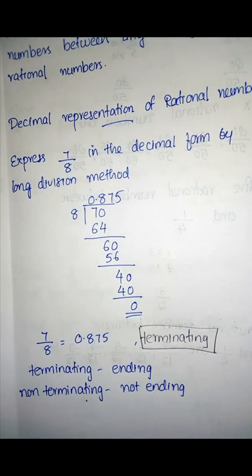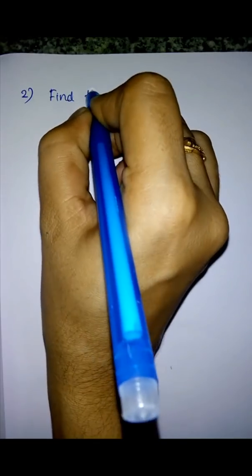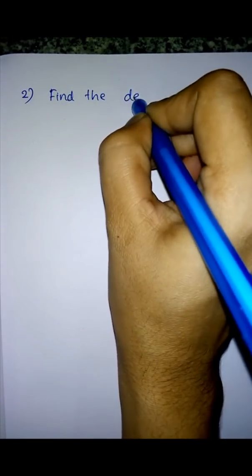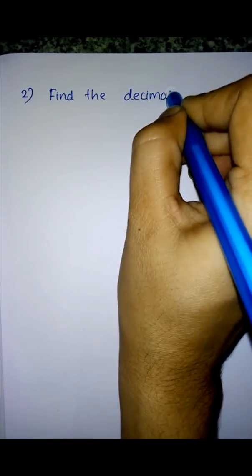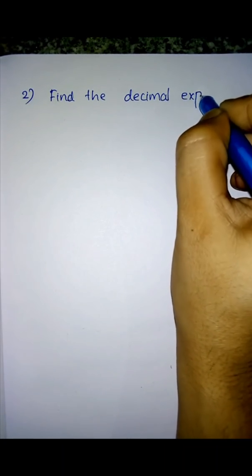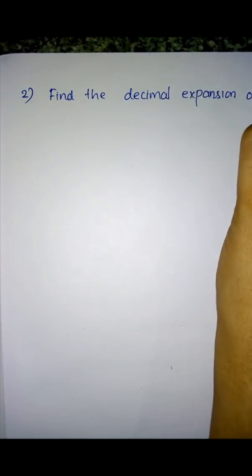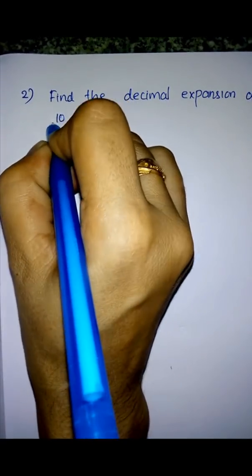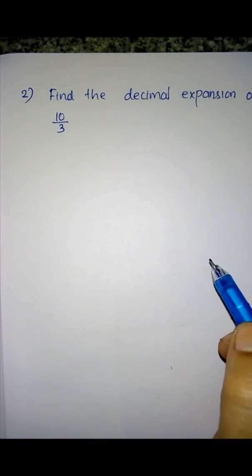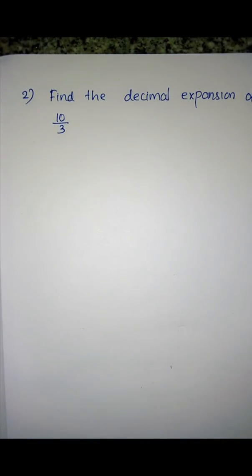Okay, so we will move to the next example. Please write down: find the decimal expansion of 10 by 3.